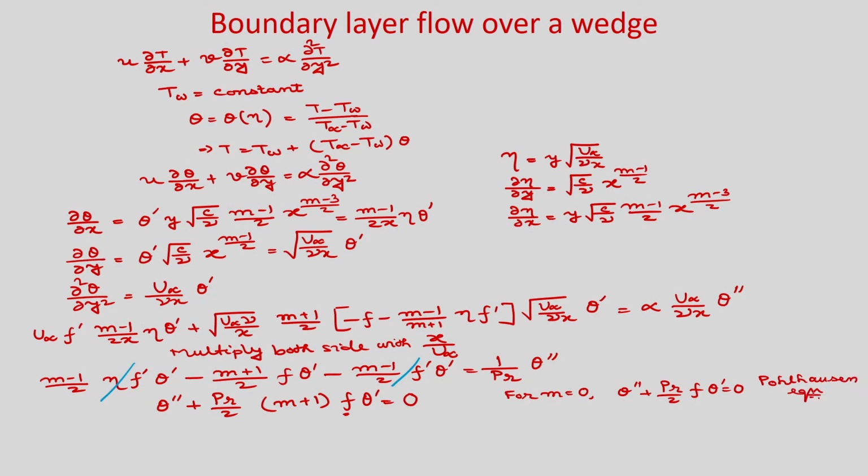Okay. And what are the boundary conditions? Boundary conditions: at eta is equal to 0, T is Tw. So, if T is equal to Tw, then theta is 0, and at eta tends to infinity, T will be T infinity, so theta will be 1.